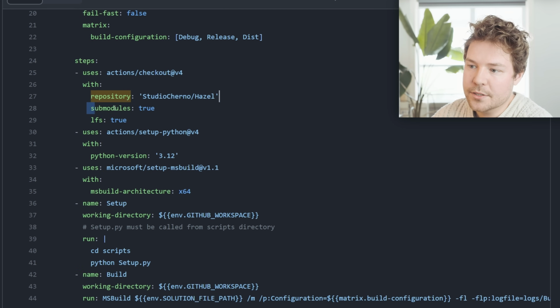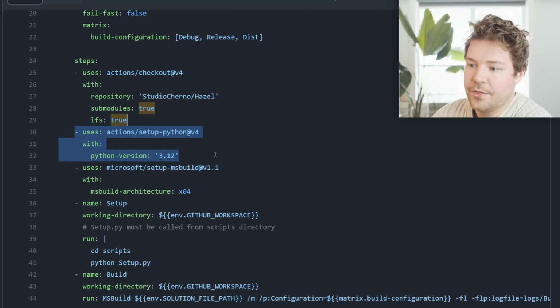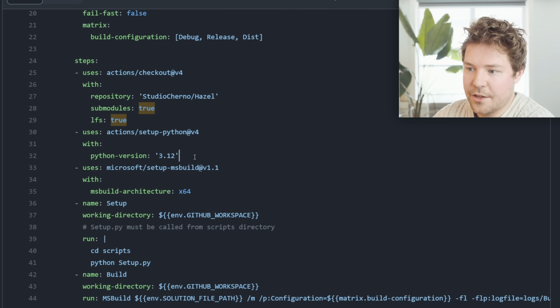Now submodules, I did have to set to true, and LFS I had to set to true because these both default to false, as you can see. Then I set up a specific version of Python 3.12. This is what required those admin privileges.